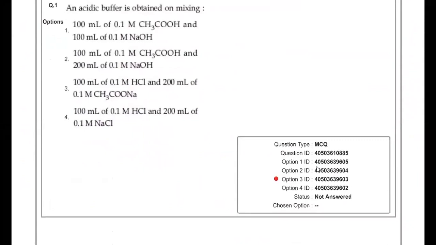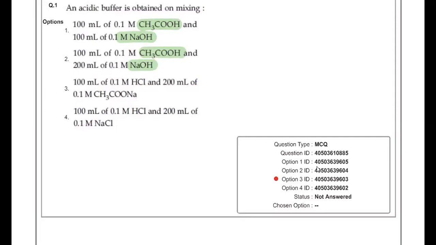So the first question is: in the acidic buffer obtained by mixing. For an acidic buffer, it must be a combination of a weak acid and its salt. If you check the options, it's given CH3COOH and NaOH, and when they neutralize each other completely, it will form a salt, so it will be a case of salt hydrolysis. So that won't be an answer. Next possibility: acetic acid and NaOH, and NaOH is in excess, so it will form salt and excess NaOH. So that again cannot be a buffer solution.